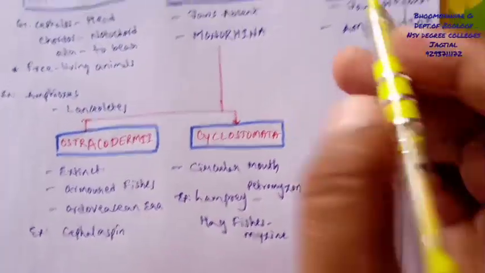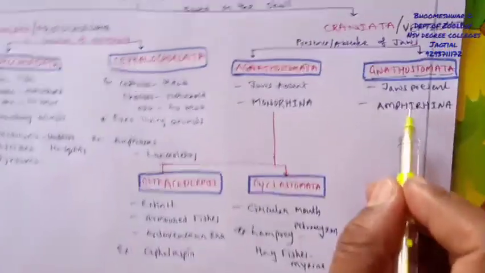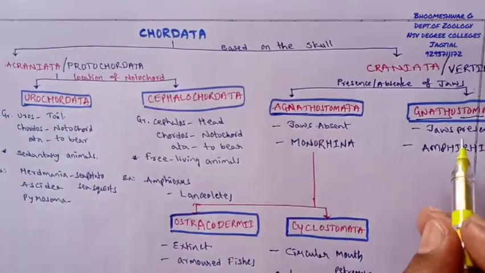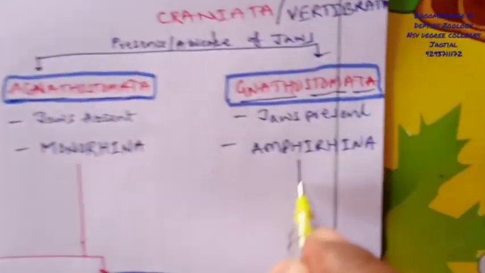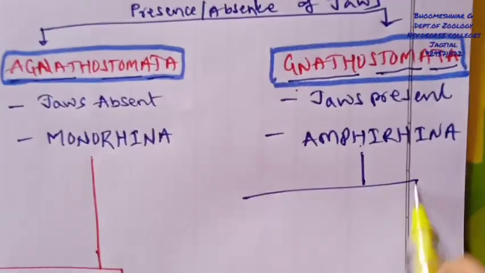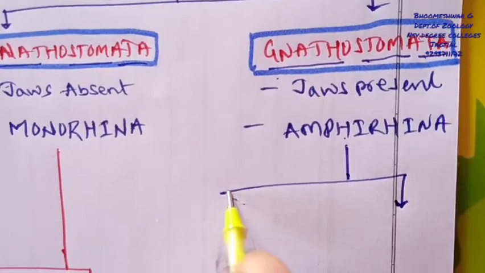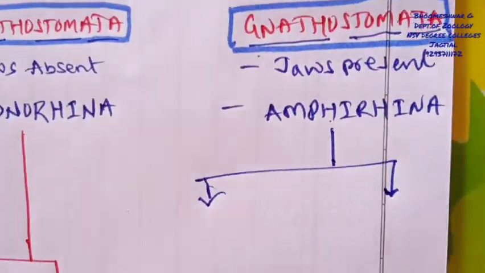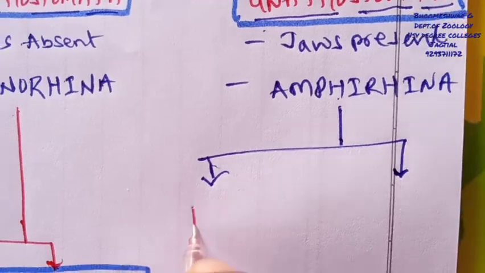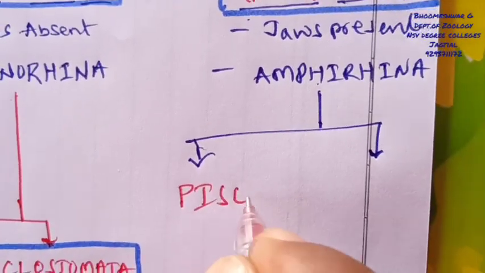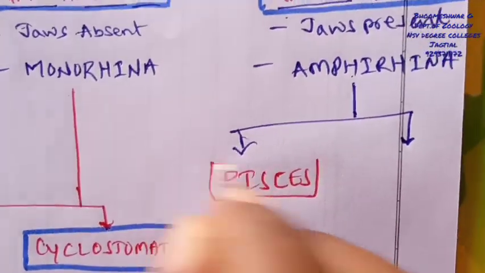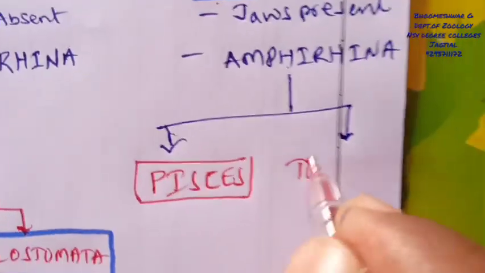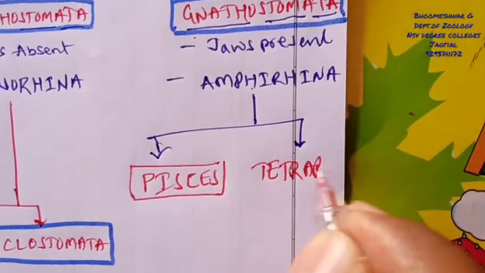And now we will discuss the last group, called gnathostomata. This gnathostomata is again classified into two subgroups: the exclusively aquatic group of individuals, which belong to Pisces, and the second one, the tetrapoda.